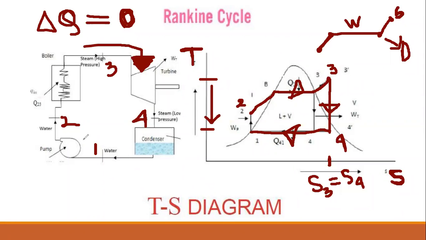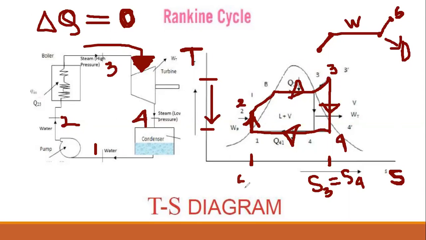But this process is an isentropic process, no exchange of heat from outside to inside. So a small temperature increase happens. That's why 1 to 2 is a small temperature increase, but there is no change of entropy, because this process is isentropic.